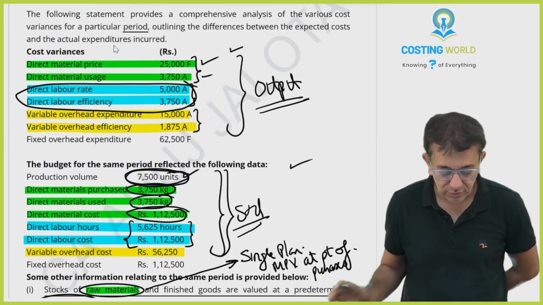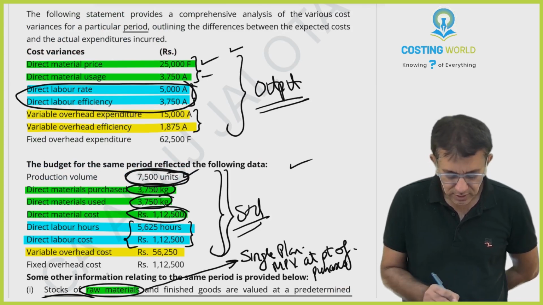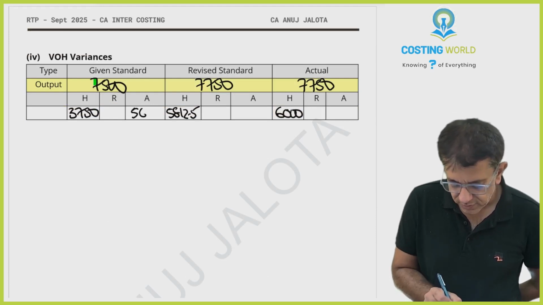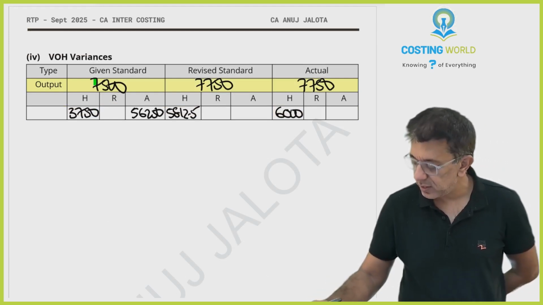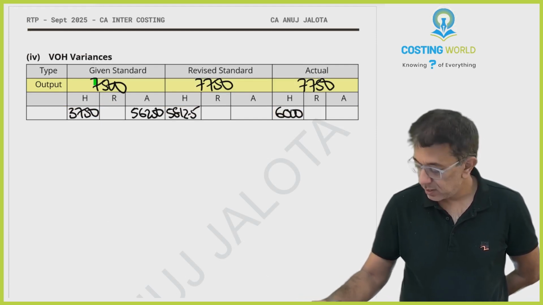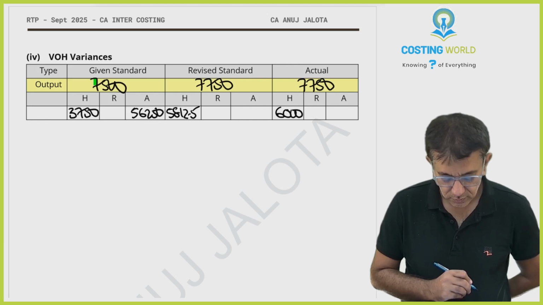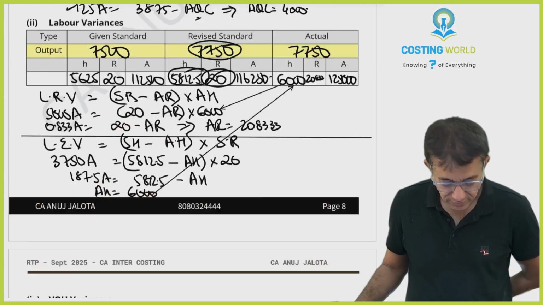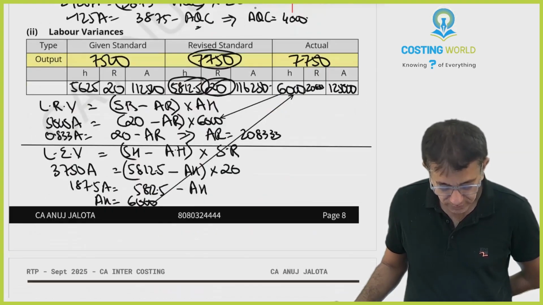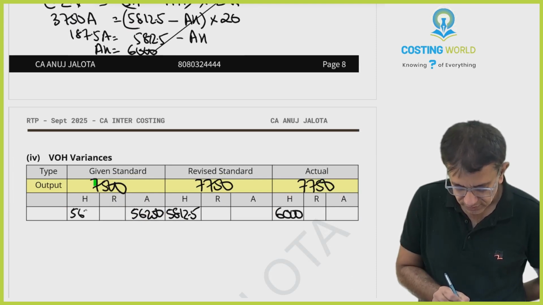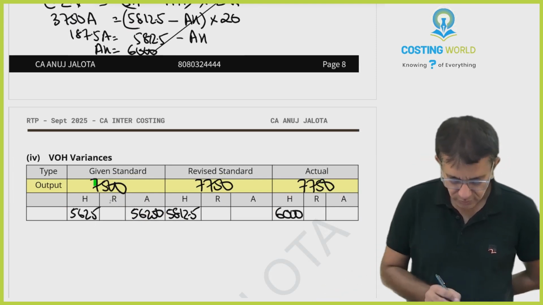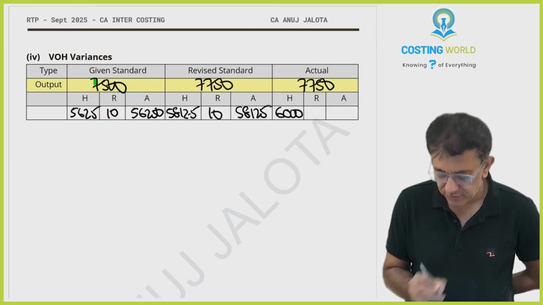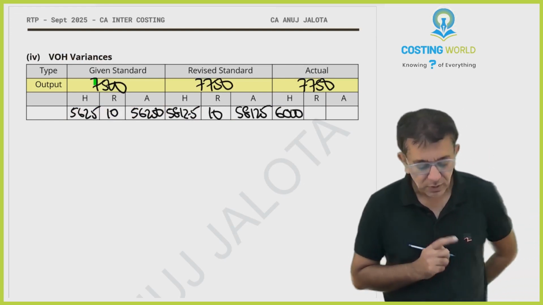What other data do we have for variable overheads? Variable overhead cost was 56,250. I'm taking the calculator, 56,250 divided by 3,750. Just a second, these hours are wrong. I have to copy labor hours. I copied material by mistake. Sorry, 5,625. So therefore this rate will be 10. No, that's obvious. 5,812.5. Now you all have this data.